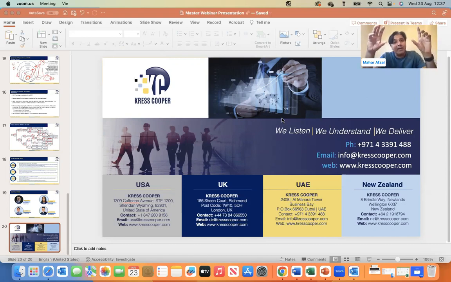So all are legal persons, like a sole establishment can be a legal person, an LLC can be a legal person, but a sole establishment is a natural person, and an LLC is a juridical person. There is a thin line of difference between legal persons and juridical persons. So sole establishments, civil companies, and individuals acting as freelancers are natural persons. And LLCs, public joint stock companies, funds, and foundations legally structured as a legal person will be considered juridical persons.